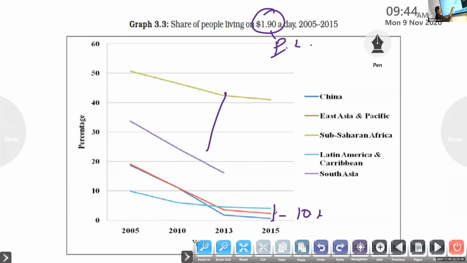The poverty is less than 10 percent in East Asian and Pacific countries, China, and Latin America. And the poverty is reducing in sub-Saharan Africa and South Asian countries.